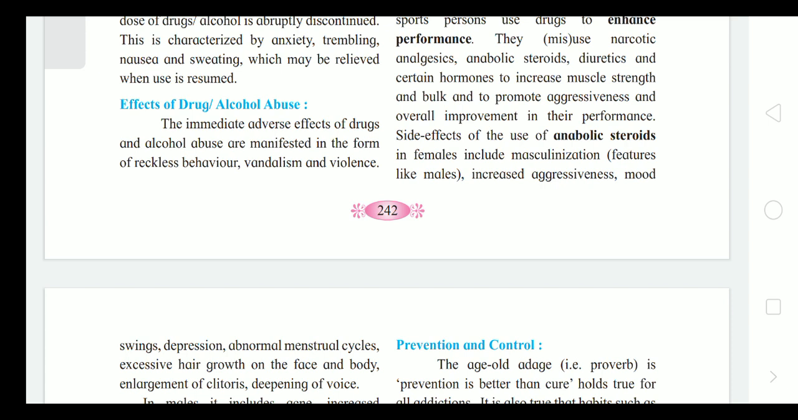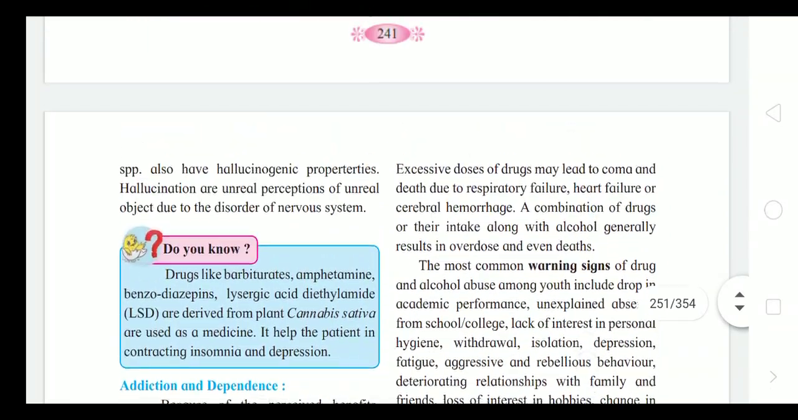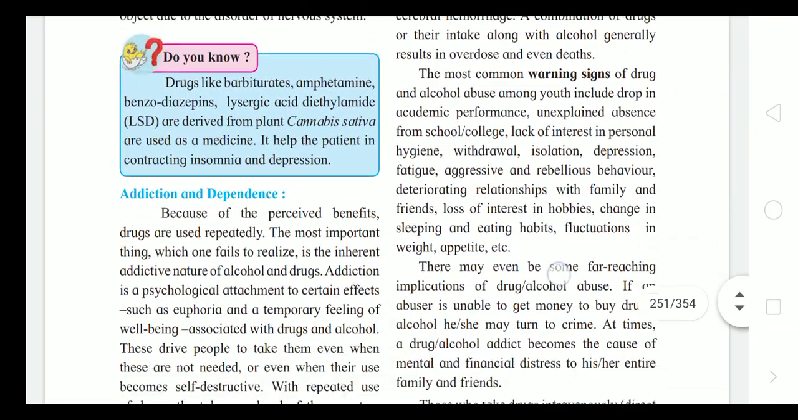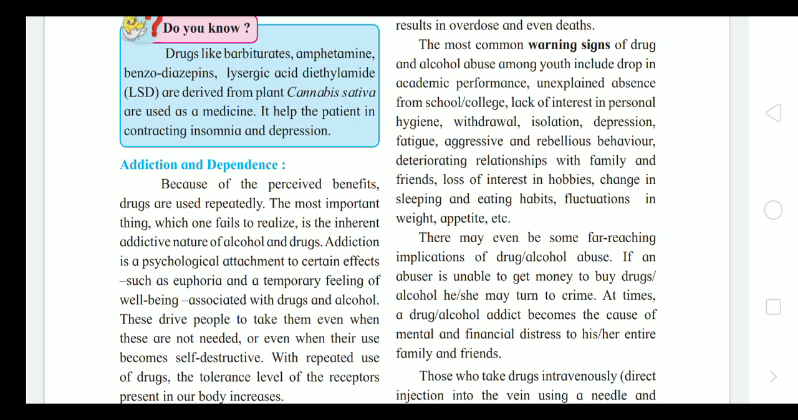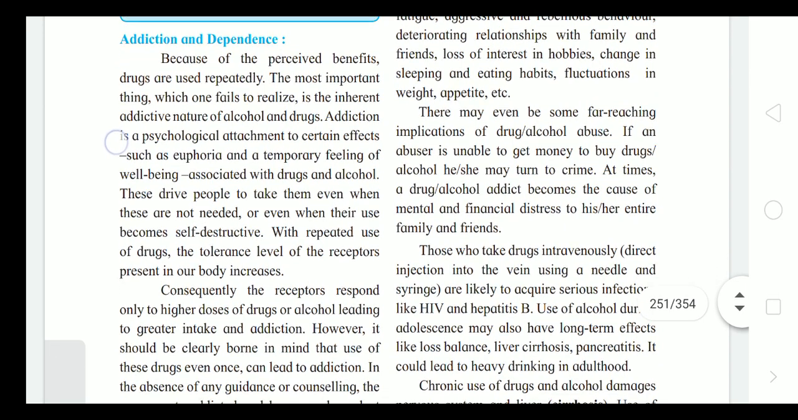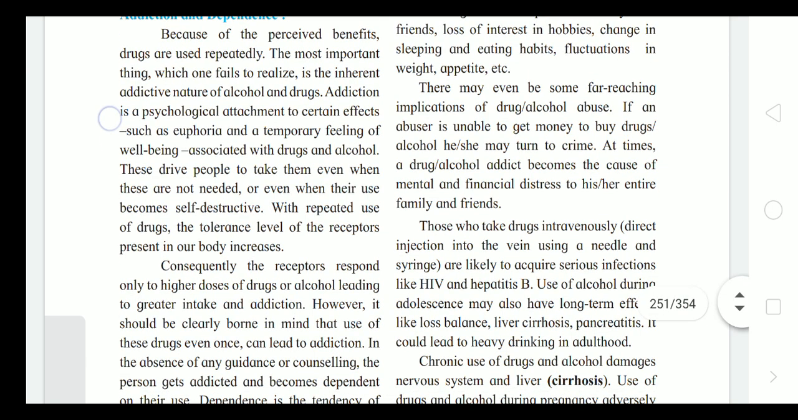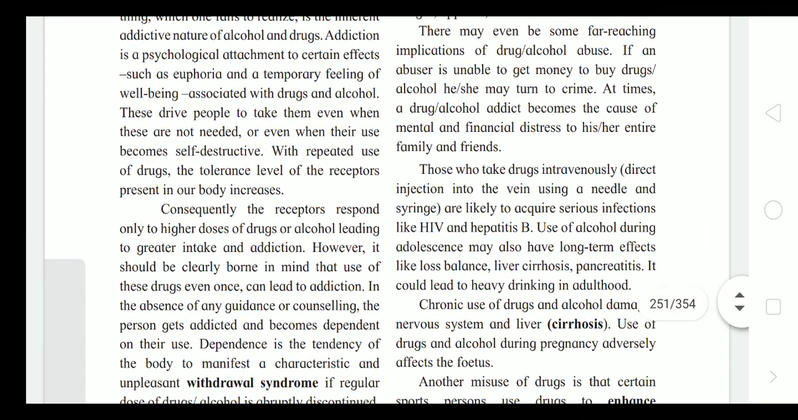Effects of drug and alcohol abuse: reckless behavior, vandalism, and violence. Warning signs of drug and alcohol abuse among the youth are a drop in academic performance, unexplained absence from school or college, lack of interest in personal hygiene, withdrawal, isolation, depression, fatigue, aggressive and rebellious behavior, deteriorating relationships with family and friends, loss of interest in hobbies, change in sleeping and eating habits, and fluctuations in weight and appetite.